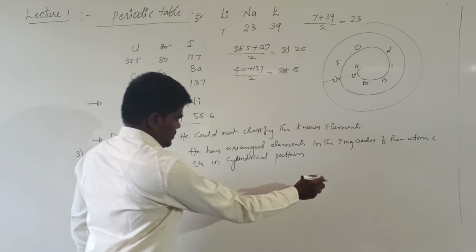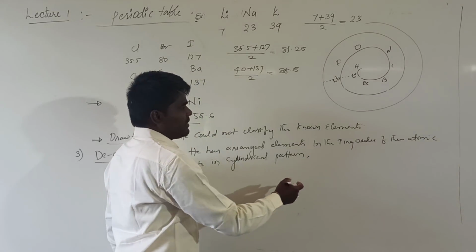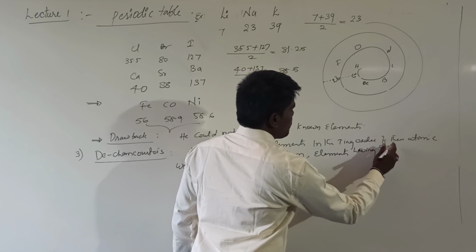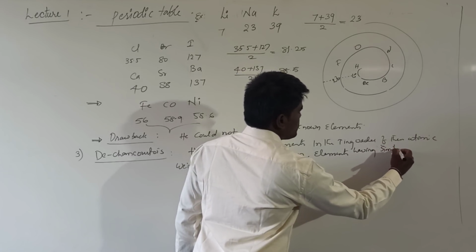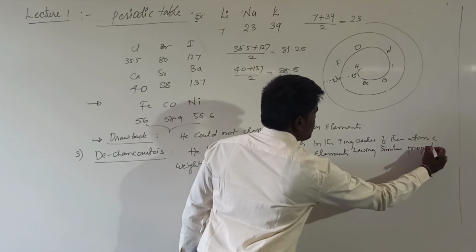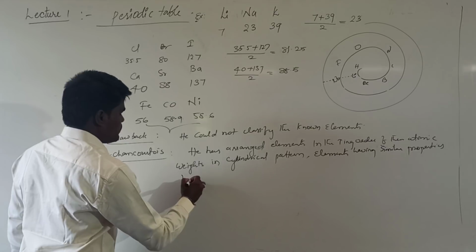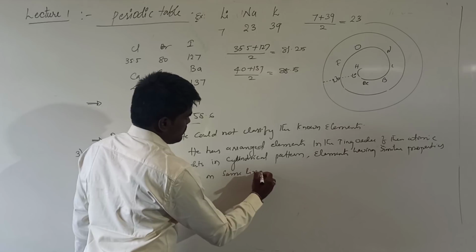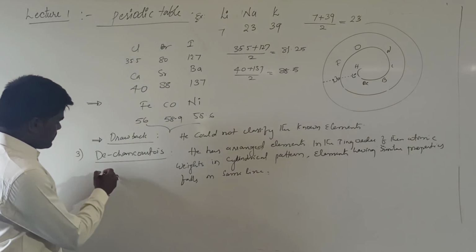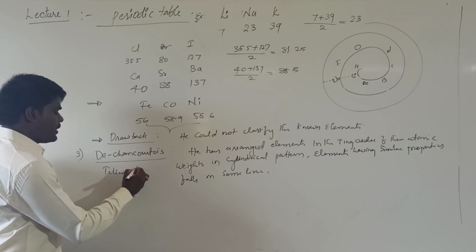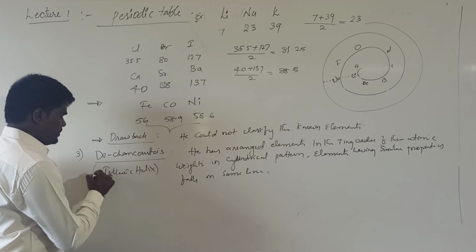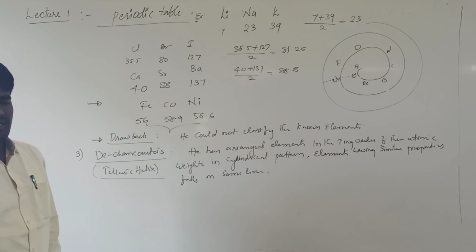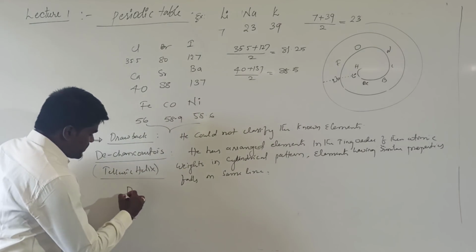So, in a cylindrical pattern, elements having similar properties fall on the same line. This classification is also called telluric helix arrangement, because of the pattern in which he has arranged the elements. The drawback of this particular